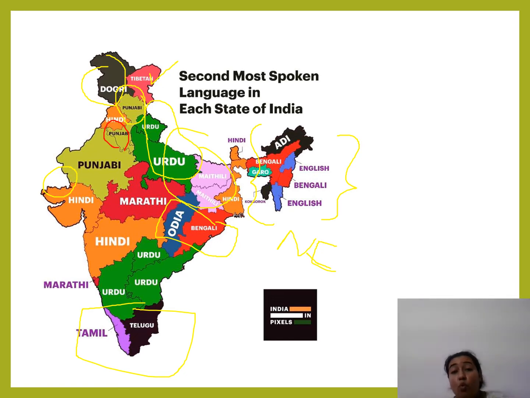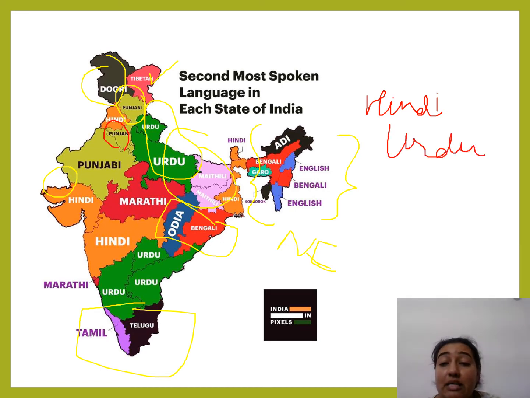So what is the most spoken language according to you? यहाँ पे क्या कोई इंग्लिश में बातें करते हैं और हिंदू और हिंदी? Yes, I think there is a tie between Hindi and Urdu. Tie है कि नहीं है? Hindi and Urdu mein there is a tie because these two languages are spoken approximately all over India. So now these languages are the dominant languages which are having some sort of rule.